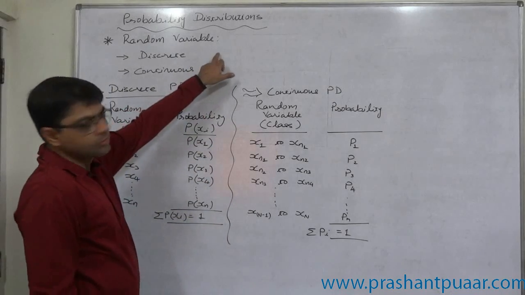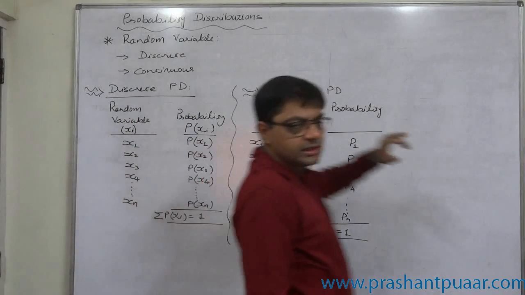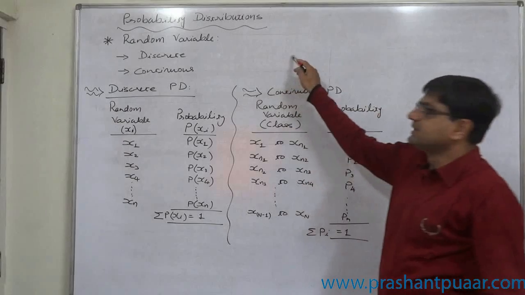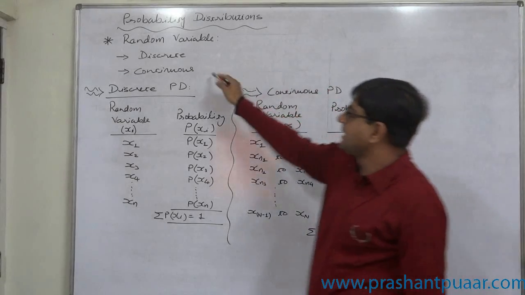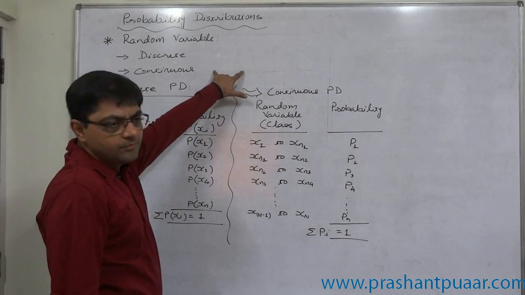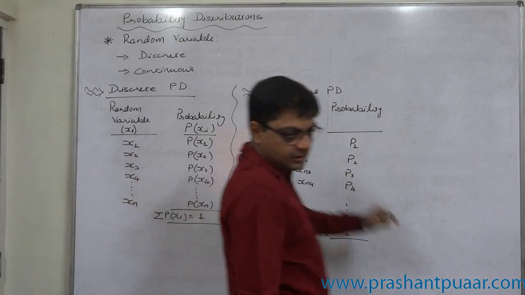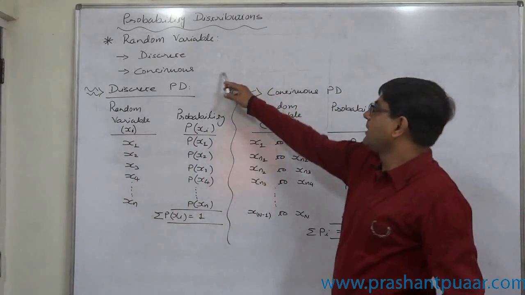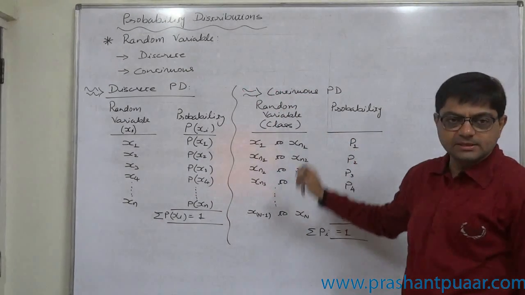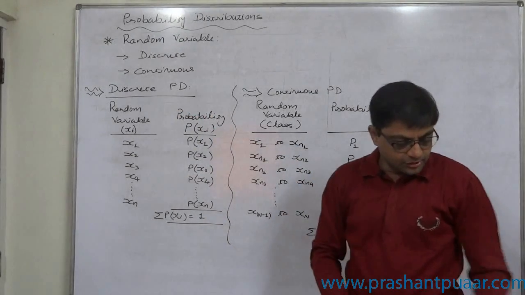Number two, binomial probability distribution, then Poisson probability distribution, and one more is hypergeometric probability distribution. All these are examples of discrete probability distributions. And in continuous probability distributions, the main three topics are uniform, normal and exponential distribution. But first we will go for normal and exponential only. Before that we will study mathematical expectation, etc., in case of discrete probability distribution.